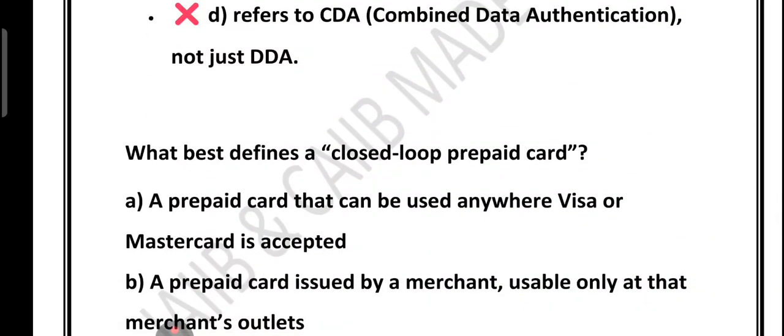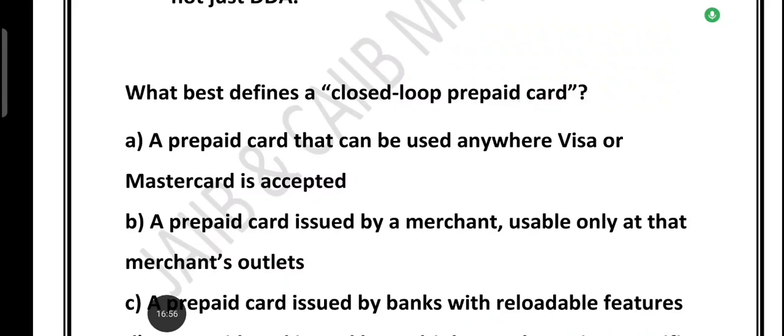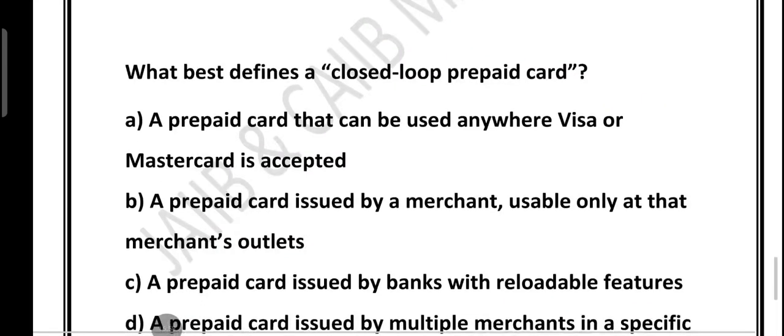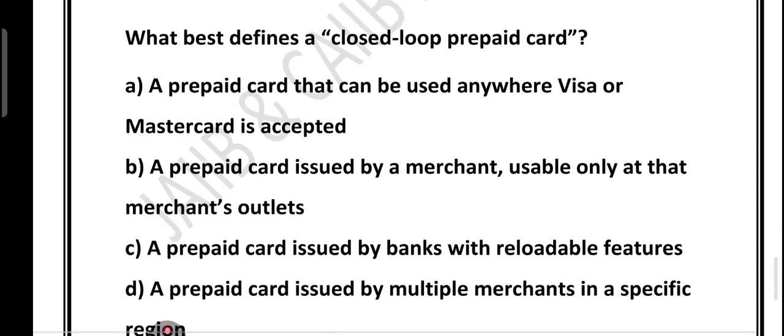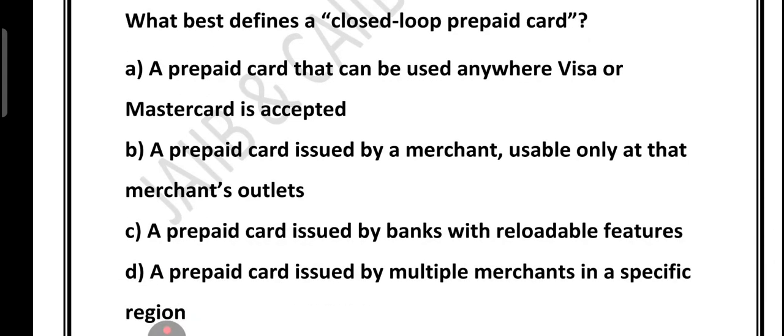Now the next question is a very good question. Friends, the next question is: what best defines a closed loop prepaid card? So the options are: option A, a prepaid card that can be used anywhere, Visa or MasterCard is accepted. Option B, a prepaid card that is issued by a merchant, usable only at that merchant outlet. Option C, a prepaid card issued by a bank with a reloadable feature. Option D, a prepaid card issued by multiple merchants in a specific region. So which option do you think is correct regarding a closed loop prepaid card?